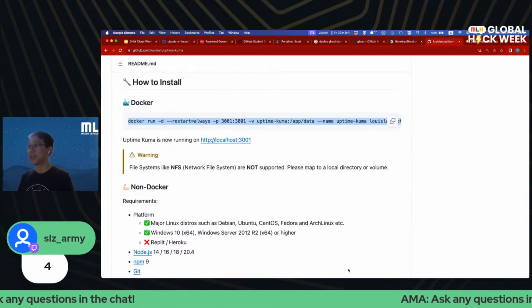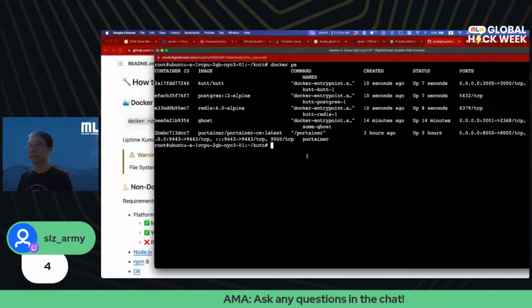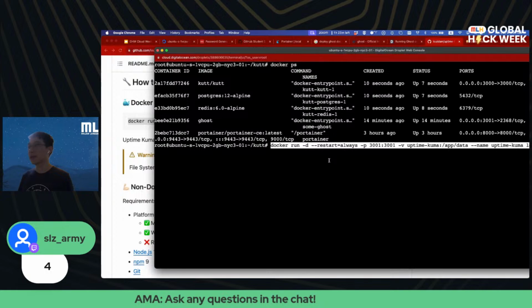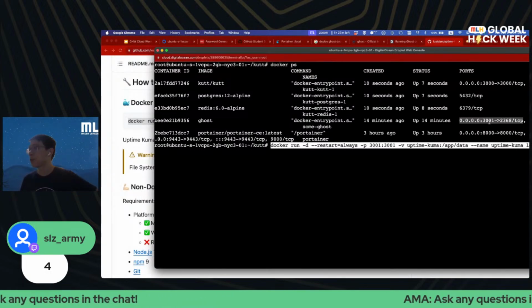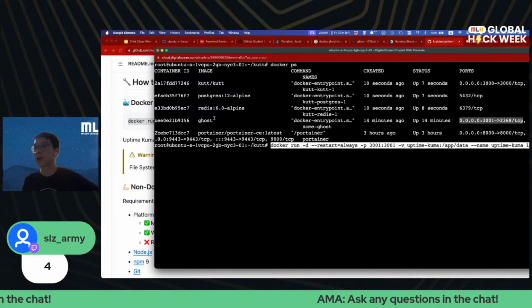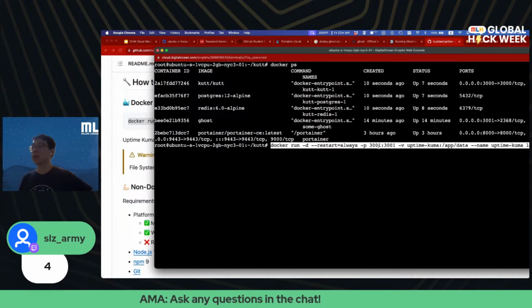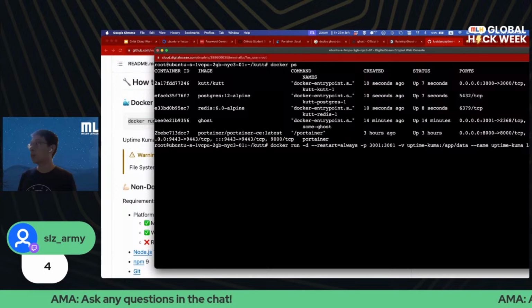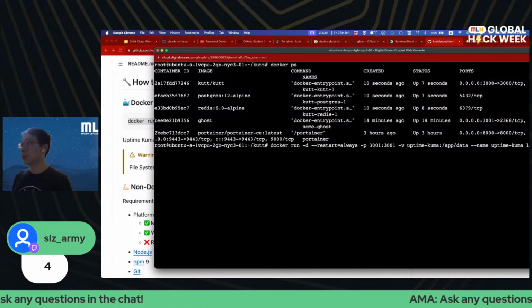With that, let's copy and paste it here. One thing to keep in mind is we are using port 3001 for our Ghost already, right? For our Ghost blogging platform. So we need a different port here. Why don't we use 3002 maybe?